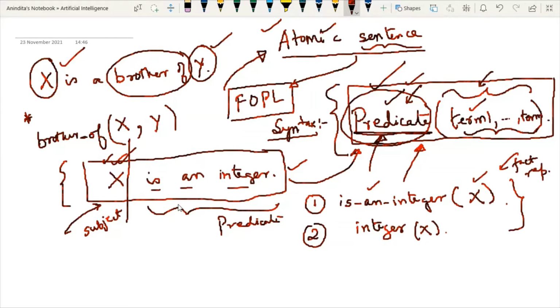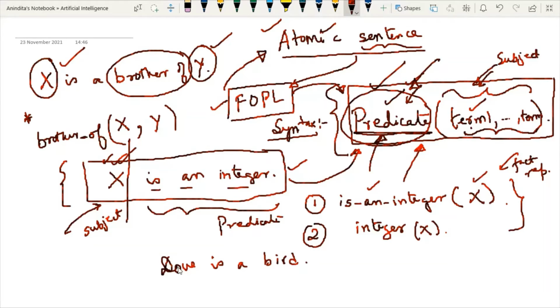So I'm giving you another example. Say dove is a bird. Now what you have to represent, this is atomic sentence, so you have to represent it in terms of first order predicate logic. Now, what is the rule of representing first order predicate logic? So this formula you have to keep in mind. The predicate and the terms. So first you have to understand what is predicate and what is term. So term means it is also known as subject.